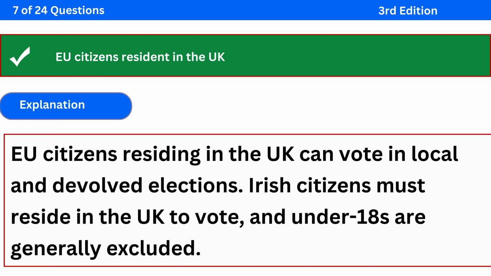The correct answer is EU citizens resident in the UK. Explanation: EU citizens residing in the UK can vote in local and devolved elections. Irish citizens must reside in the UK to vote, and under 18s are generally excluded.